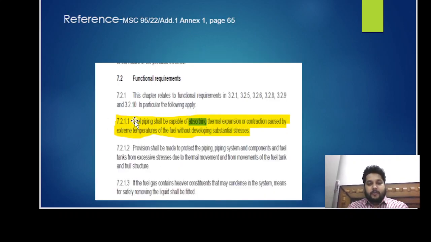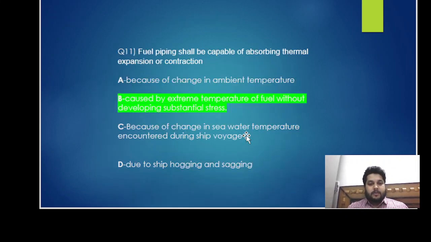Again, according to the IGF Code, 7.2, the functional requirement, the fuel piping shall be capable of absorbing thermal expansion or contraction caused by the extreme temperature of the fuel without developing substantial stresses. So answer B is the correct one. It is caused by the extreme temperature of fuel without developing substantial stresses.